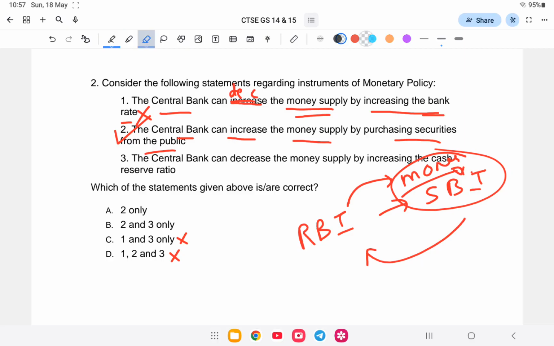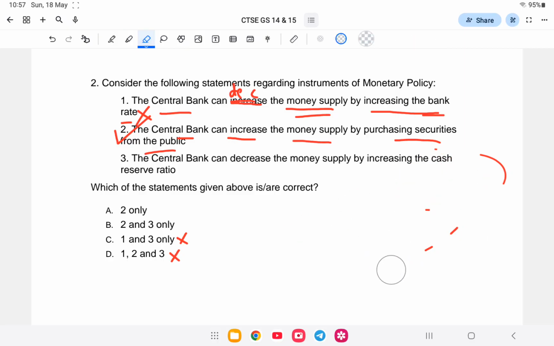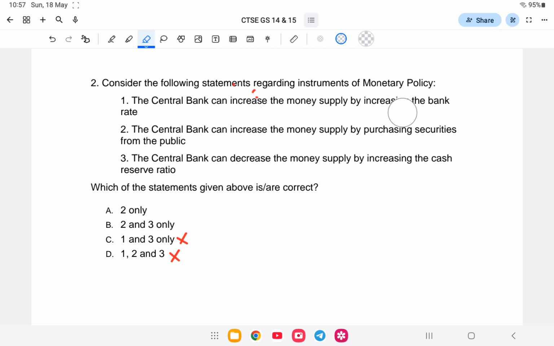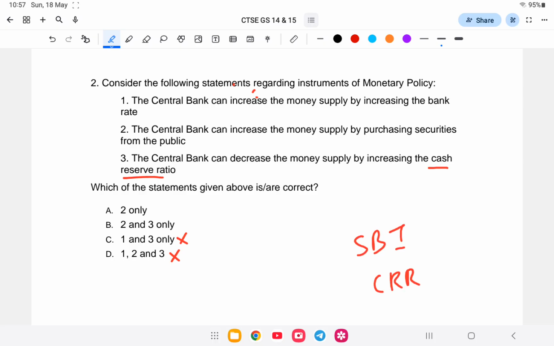Next, the central bank can decrease the money supply by increasing the cash reserve ratio. Cash reserve ratio is what banks must keep with themselves. For example, SBI keeps a cash reserve ratio in the bank. If earlier it kept 50 crore, now it has to keep 70 crore.